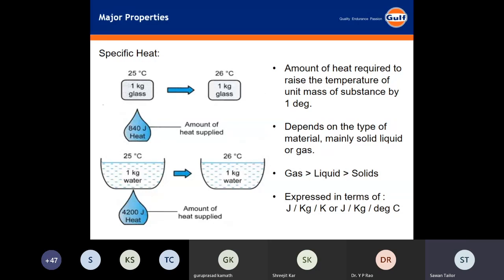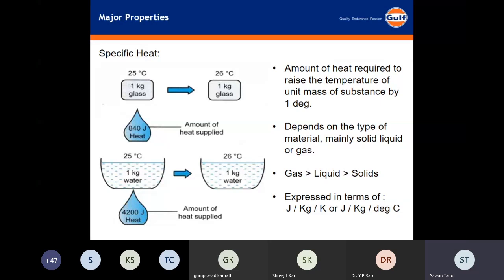Specific heat is also a very important property, since the total amount of heat inside the system, which has to be transferred to my end process point, will be more.